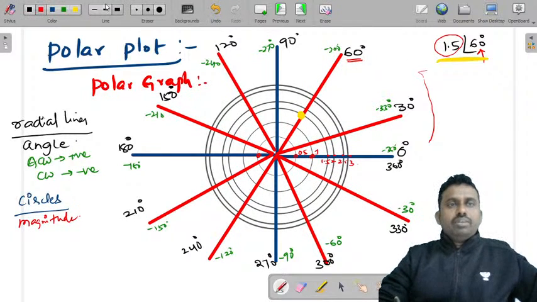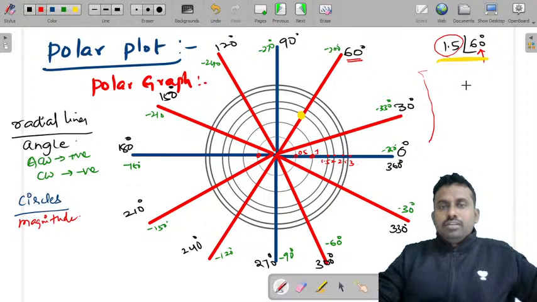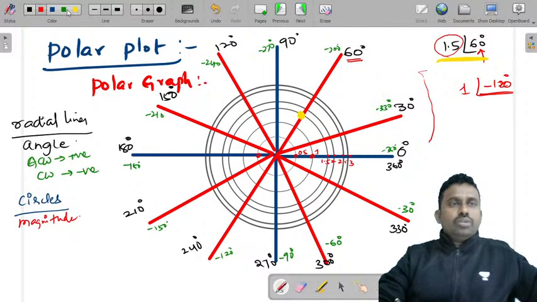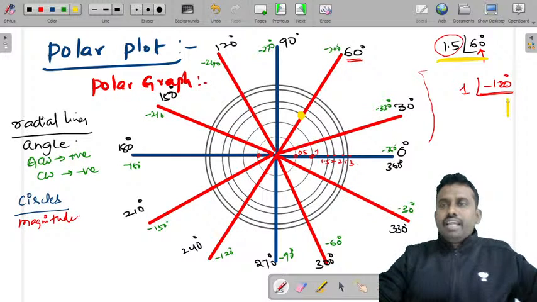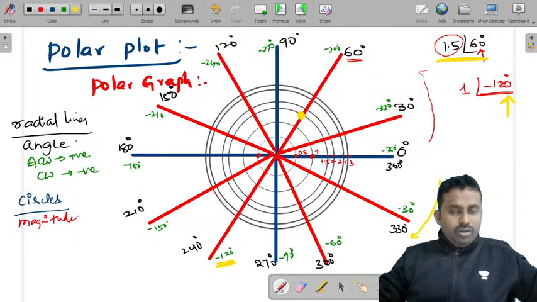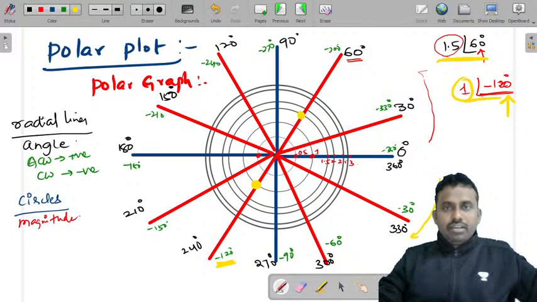Now let us say you have one more point, 1 at an angle minus 120 degrees. What do you need to check first? You need to check the angle. Where is minus 120? Minus 120 is in the clockwise direction. So you have to move in this direction. Check where minus 120 is. See, this is minus 120. Now on this line, what is the magnitude here? 1. So this is the point. This represents 1 at an angle minus 120 degrees. This is how you'll mark points on this polar graph.